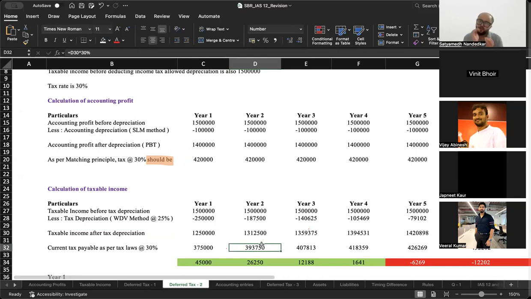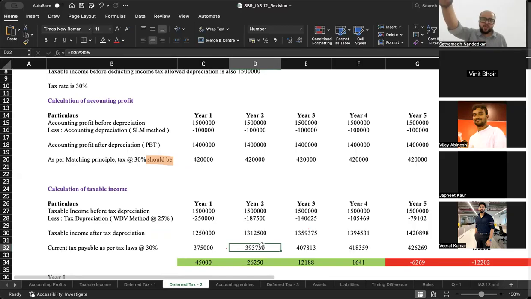Now, again, your expectation is 420, but you are paying only 393,750. So again, you are saving some tax this year, which will start getting recovered by the government authorities at some point of time in the future. Enjoy your happiness till it lasts, because it will rain upon you after some time. And we follow the prudence principle.